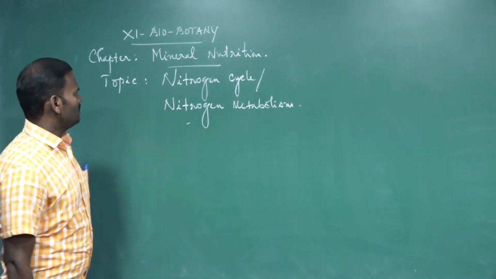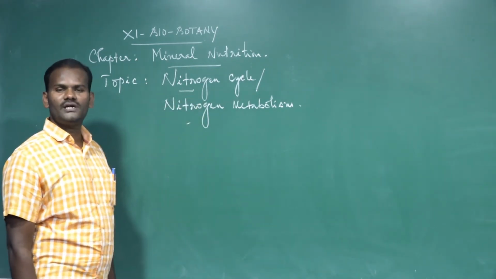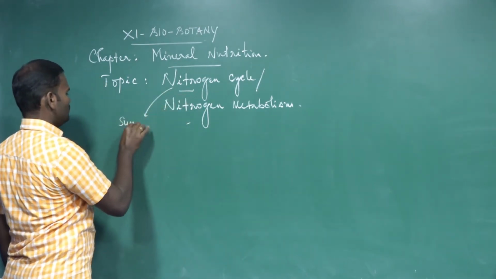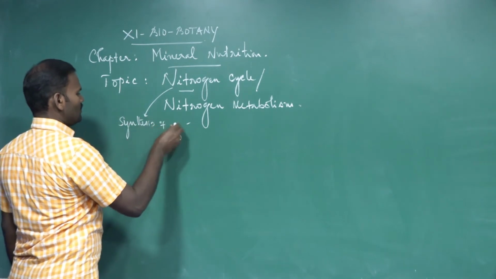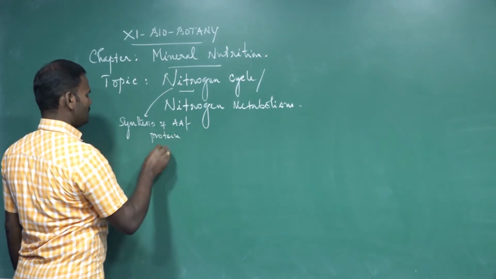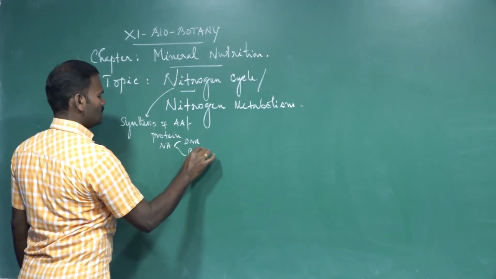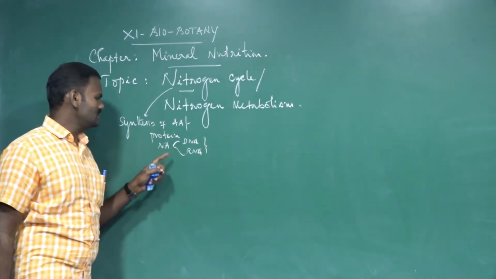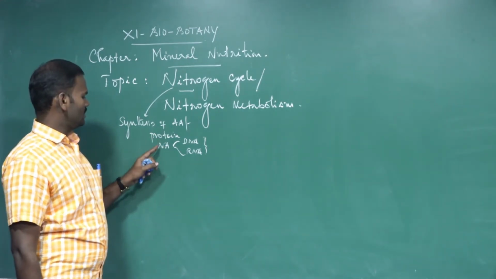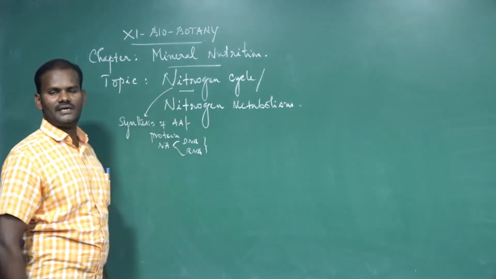What is called nitrogen cycle? What is the essential of nitrogen? Nitrogen is one of the important macronutrients essential for plant growth, that is used for the synthesis of amino acids, then proteins, then nucleic acids such as DNA and RNA. Amino acids make up protein, which is the building block of the plant body, and nucleic acids such as DNA and RNA. For the synthesis of all these things, nitrogen is essential.